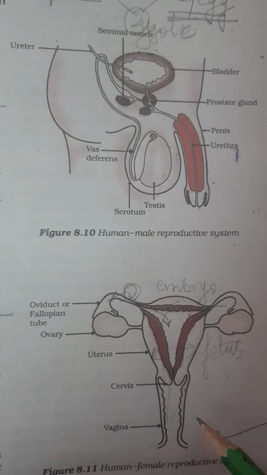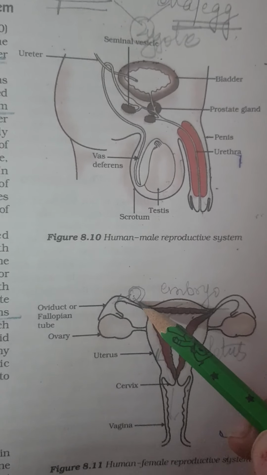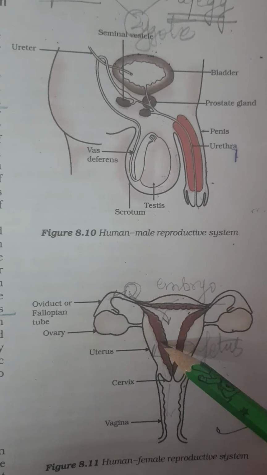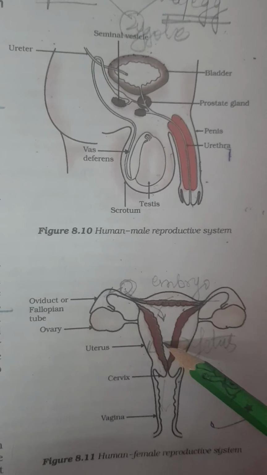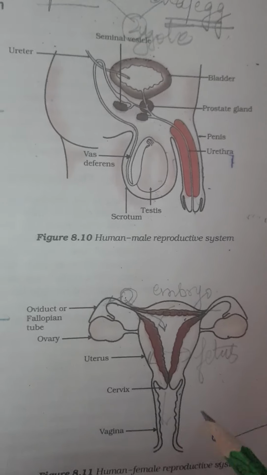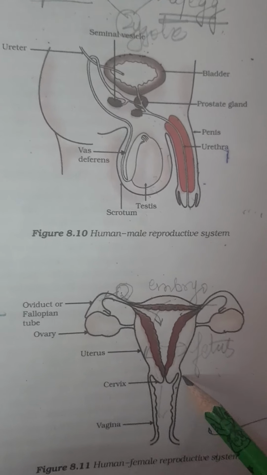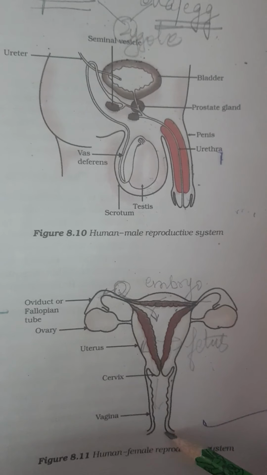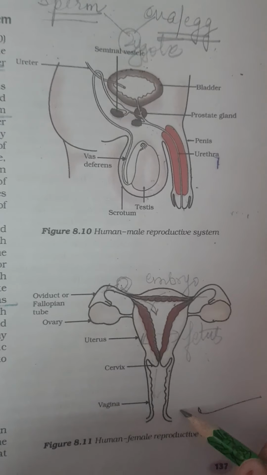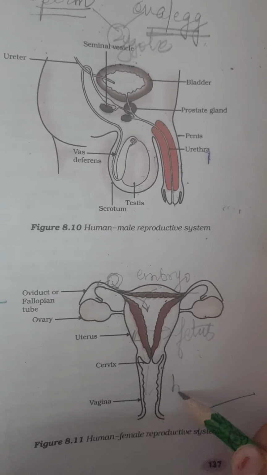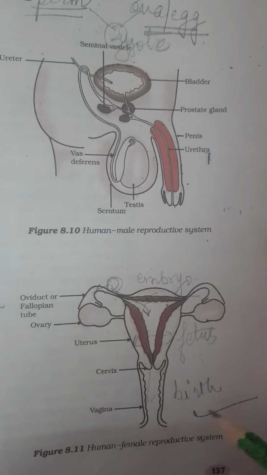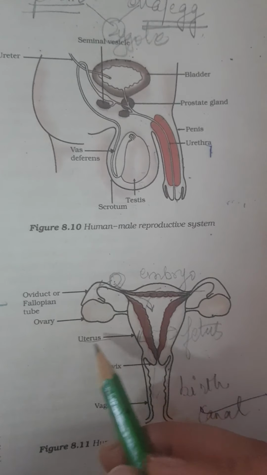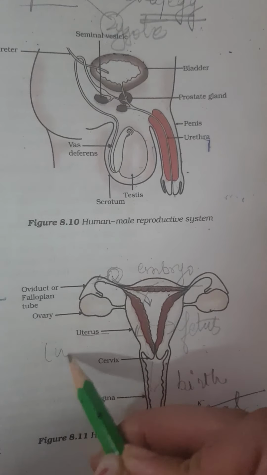That is why we can say the fertilization point is fallopian tube, and implantation point is uterus, where the gestation or 9-month period is covered. During pregnancy, the cervix is closed with a mucus plug so that premature delivery of baby doesn't occur. Finally, through the vagina, normal delivery of baby occurs, and that is why this is called the birth canal. Inside the uterus, development of baby occurs. That is why the uterus is called a womb.